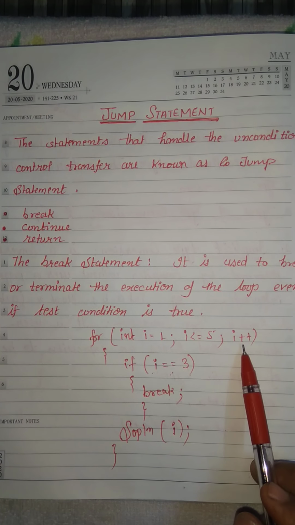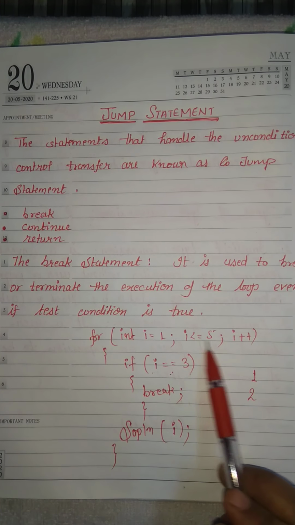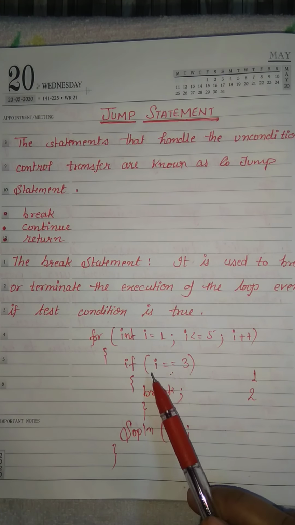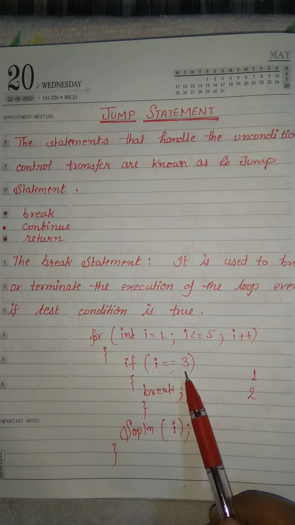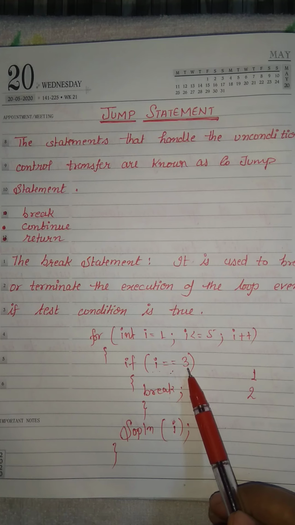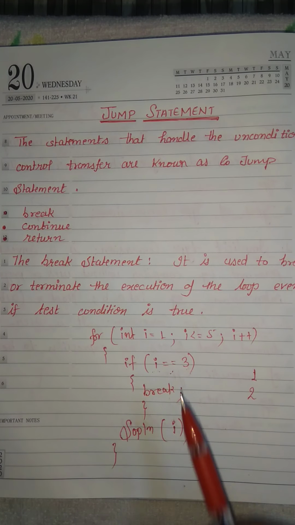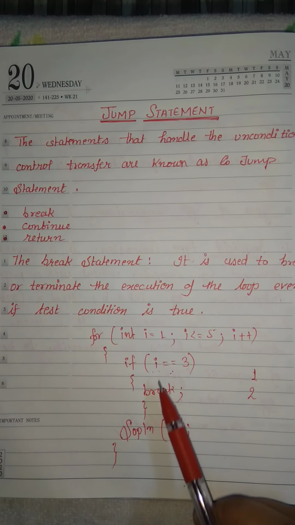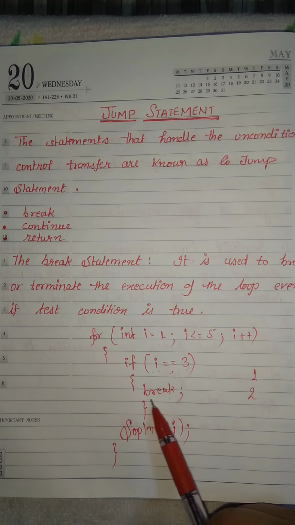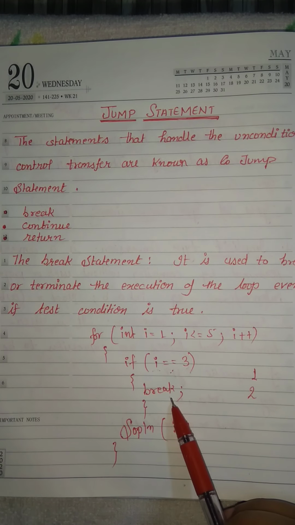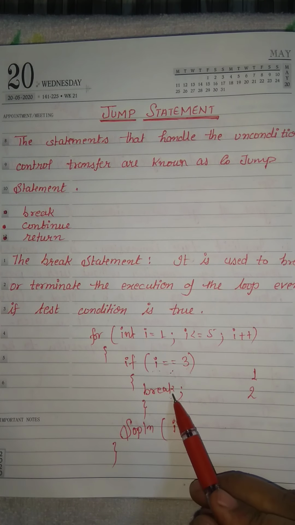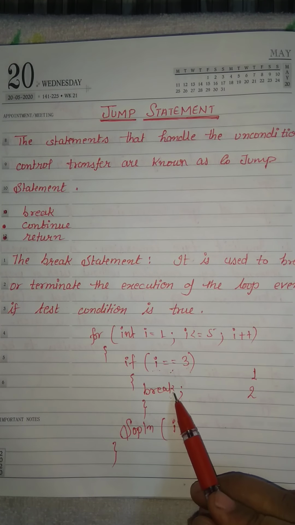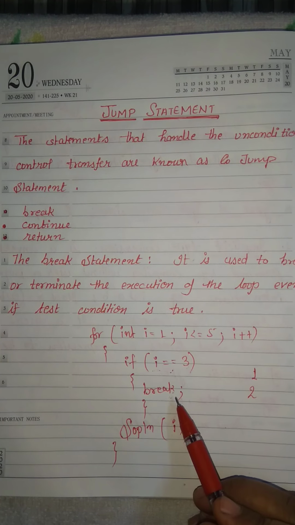Next time increase the i value. Now i value is 3. The loop condition is true. When control comes to the if block, here 3 equals 3, meaning this condition is also true. When this condition is true, control comes inside the if block, and there is the break statement. So what is the work of the break statement? To terminate the execution of the loop.